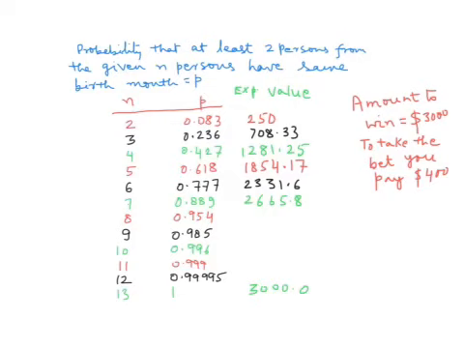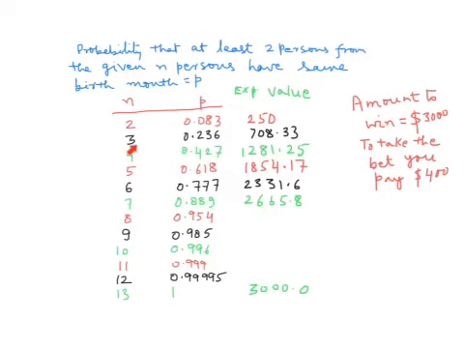So in this risky situation, suppose there are only two persons and the statement is that both have the same birth month, and if that happens, then you win $3,000, and to take the bet you have to pay $400. Then the expected amount which you can win by taking the bet repetitively is $250 per bet, while you are paying $400 per bet. So it is not a good decision.